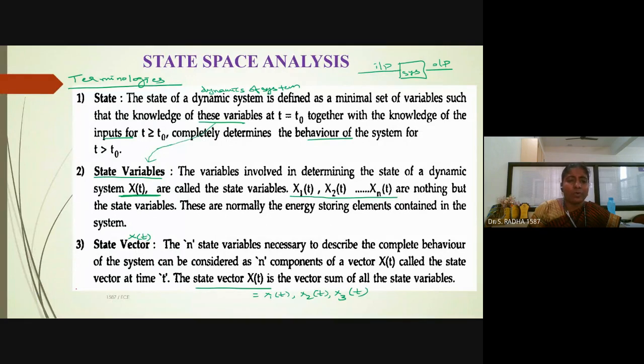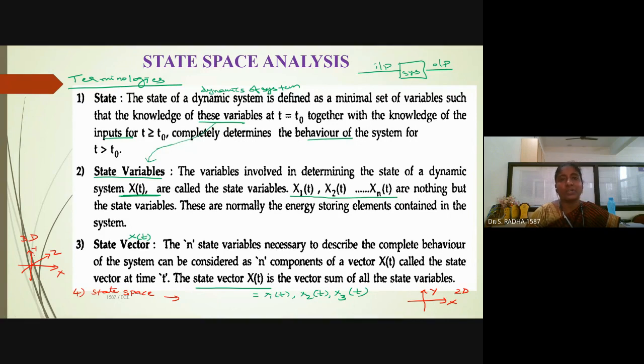Fourth one, I will go with the state space, which is nothing but n-dimensional. If we know x-axis, y-axis, which is 2-dimensional. We know x, y, z, which is 3-dimensional, 3D. All the 3 are 90 degrees perpendicular to each other.